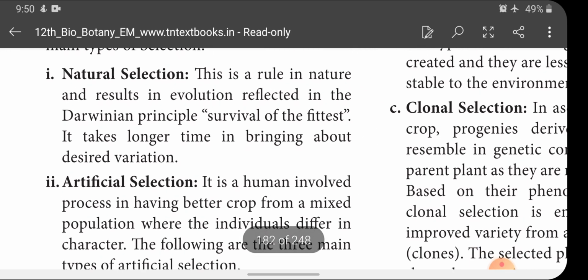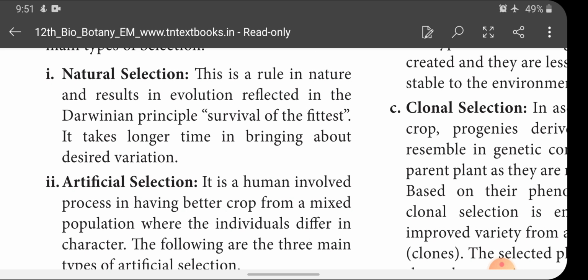What is natural selection? This is a rule in nature and results in evolution, reflected in the Darwinian principle: survival of the fittest. It takes longer time in bringing about desired variation. You know very well what is meant by the Darwinian principle of natural selection, isn't it? There are many criteria in natural selection: overpopulation and struggle for existence, survival of the fittest, and natural selection.